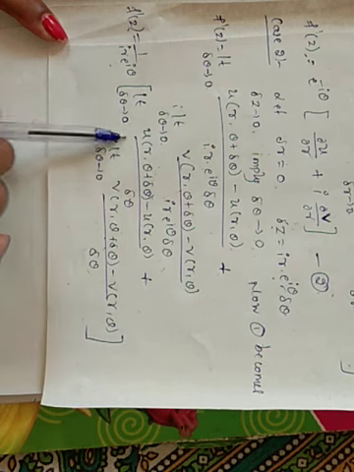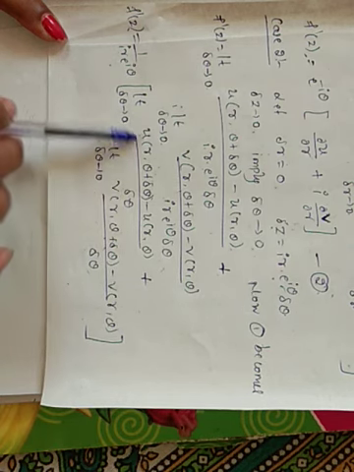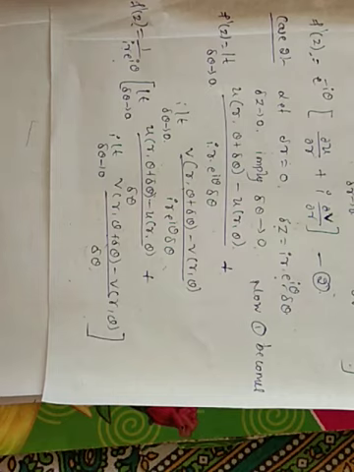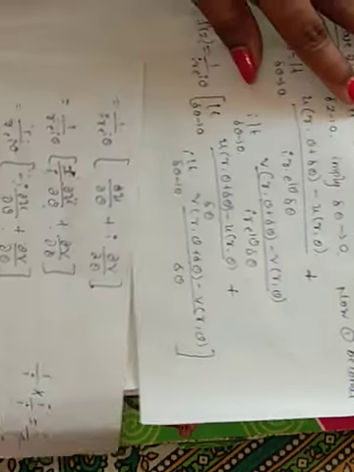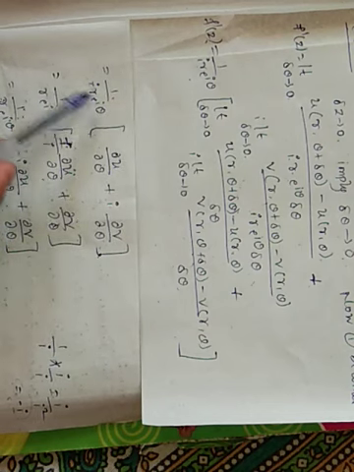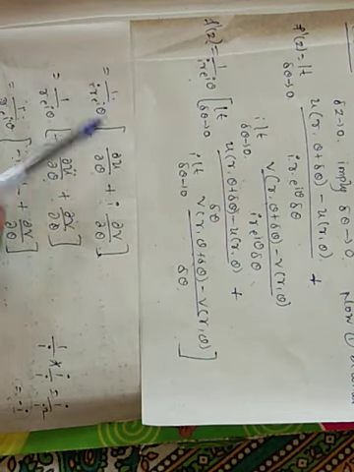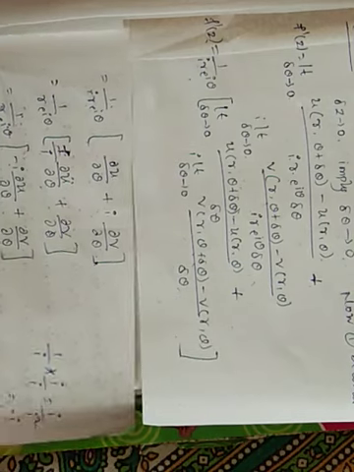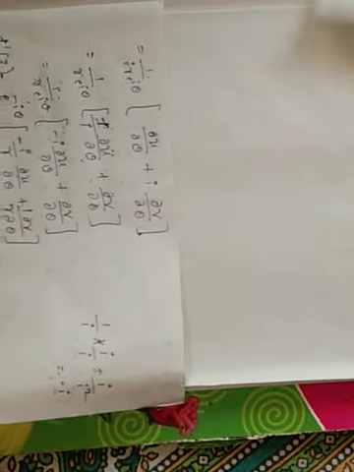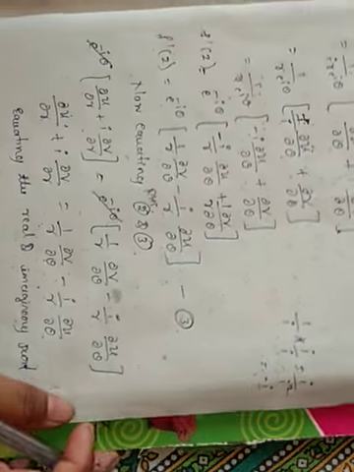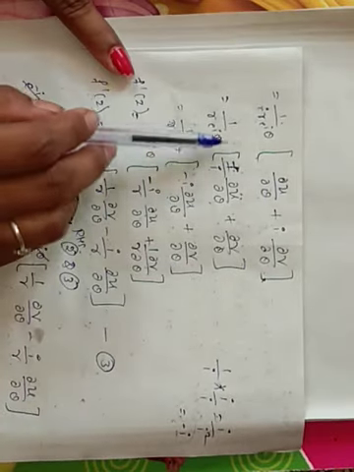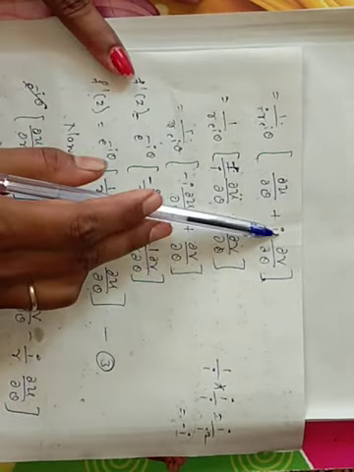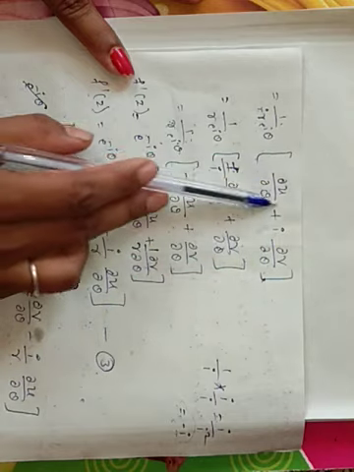These terms are now again converted to the definition of the partial derivatives. So now the equation is converted into the form of 1 by i into r e raised to i theta taken common outside. This becomes dou u by dou theta and this term becomes dou v by dou theta. So taking the 1 by i inside the bracket, the i is cancelled here and that term is multiplied by 1 by i.